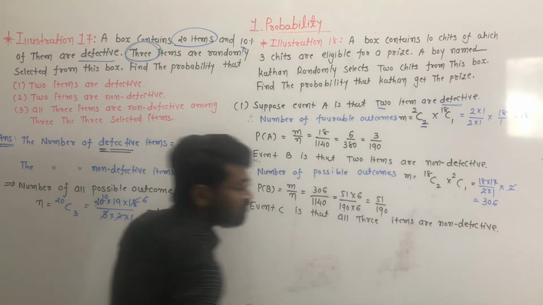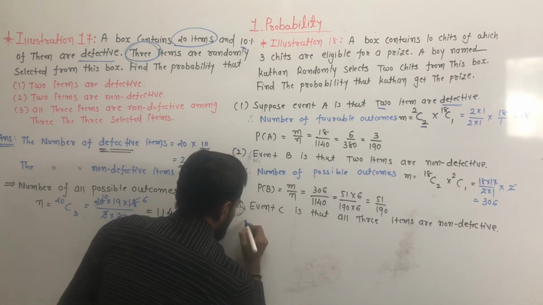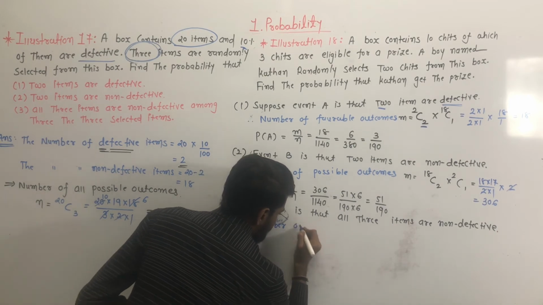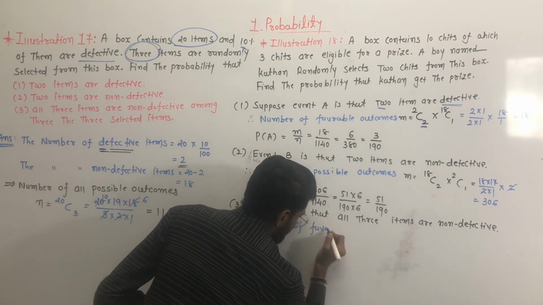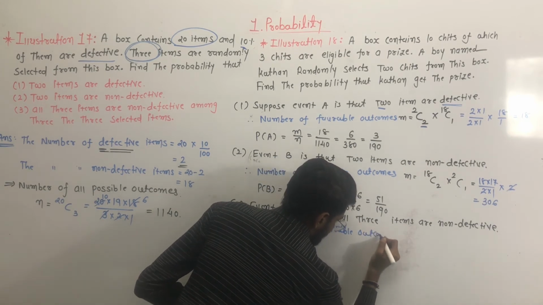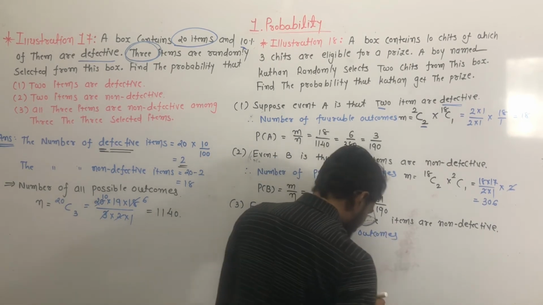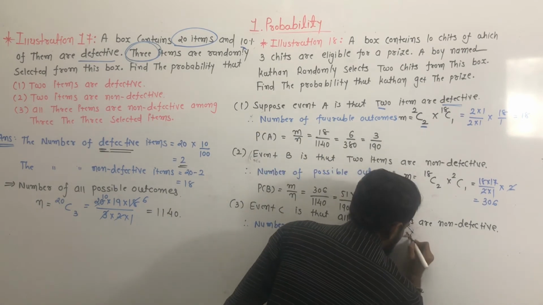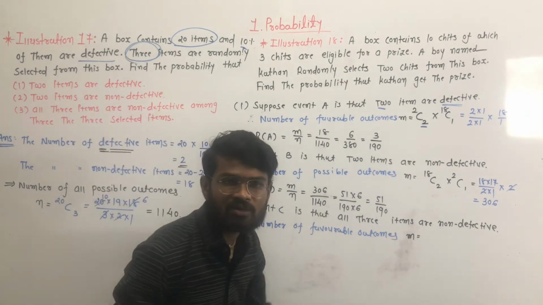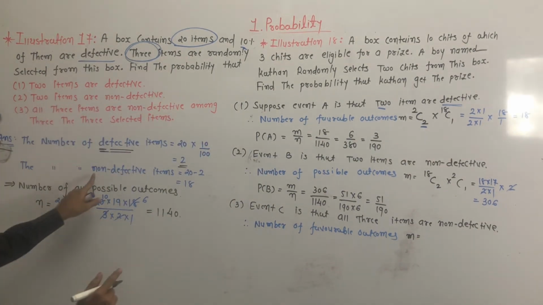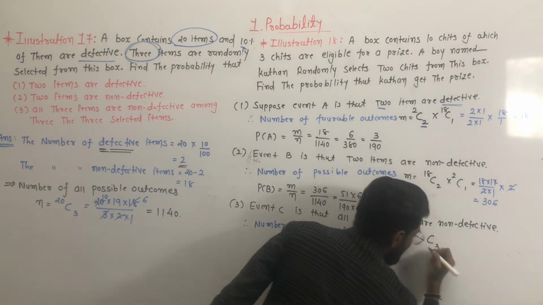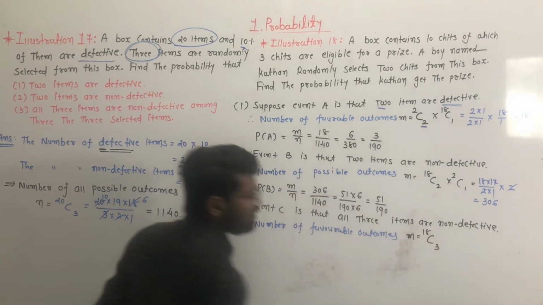So we have to find the number of favorable outcomes, and it is denoted by M. We have to select 3 items out of the non-defective items. How many non-defective items? 18. Yes, we have to select 3 items out of 18 non-defective items.